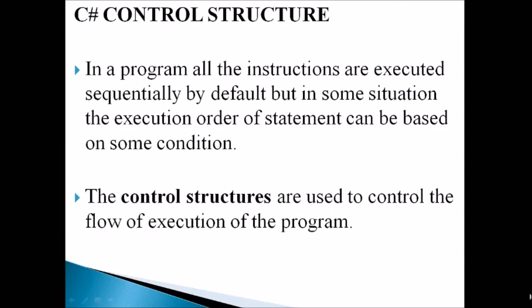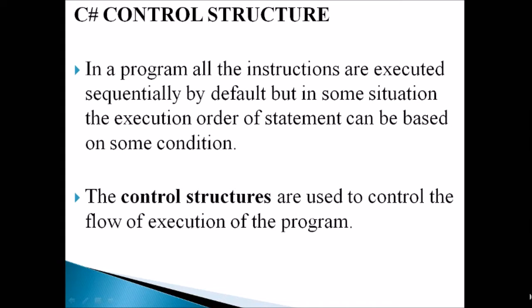Before that, let us see what control structures are and why we need them. Control structures are simply the statements which control the flow of execution of the program. Generally for all languages, a simple program is executed in a sequential manner. Sequential execution means the execution is done from the beginning to the end one time, without repeating any statements or skipping any statements. That kind of execution is called sequential execution.